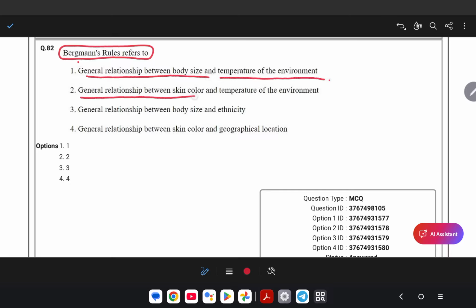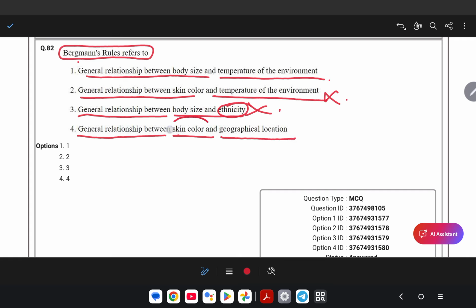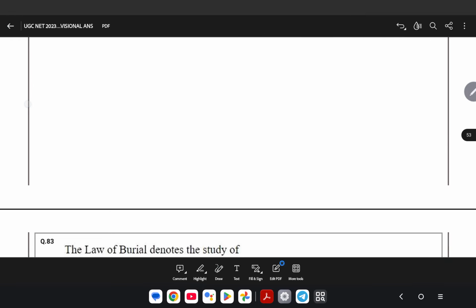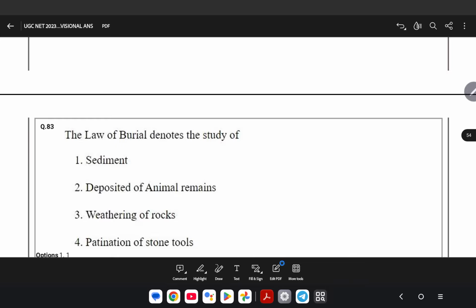General relationship between skin color and temperature, that won't be it. General relationship between body size and ethnicity is not mentioned. General relationship between skin color and geographical location: skin color doesn't play much of a role in classification. So body size and the temperature of the environment, this option A is correct. Let's move on to the next question. Law of the burial, we will see this question in the next upcoming video.